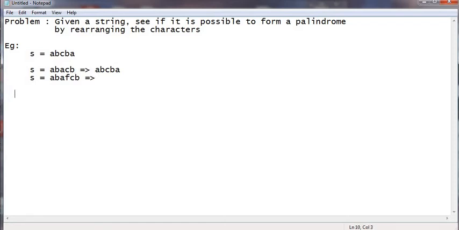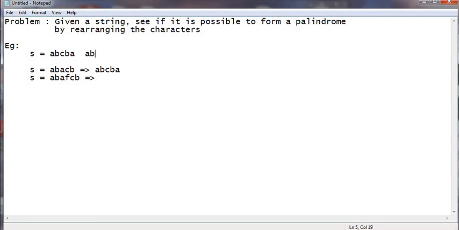For this, the logic would be, if we observe in this string, for every character there is a matching character. If you consider A, there is an A. If you consider B, there is a B. Since the string is of odd length, there is a possibility that there will be one character which doesn't have a match. So let's take another example.